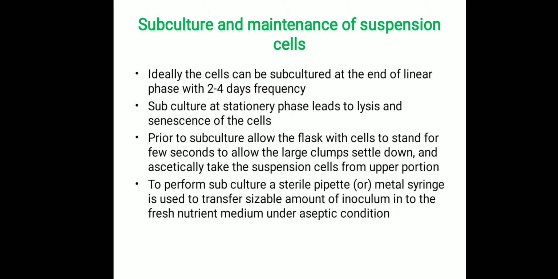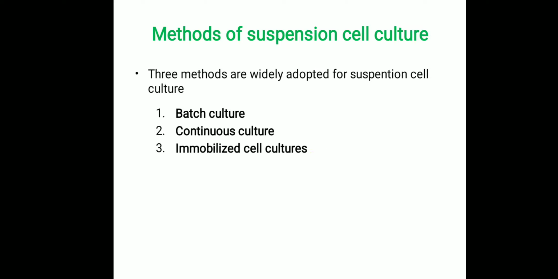To perform subculture, a sterile pipette or sterile metal syringe is used to transfer the required amount of inoculum, taken from the upper portion of the existing medium, into the fresh nutrient medium, and everything should be performed under aseptic conditions.